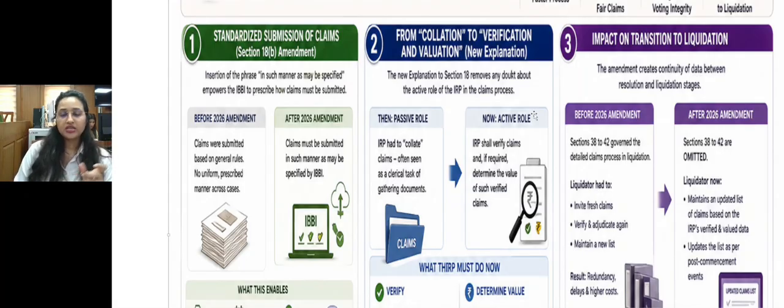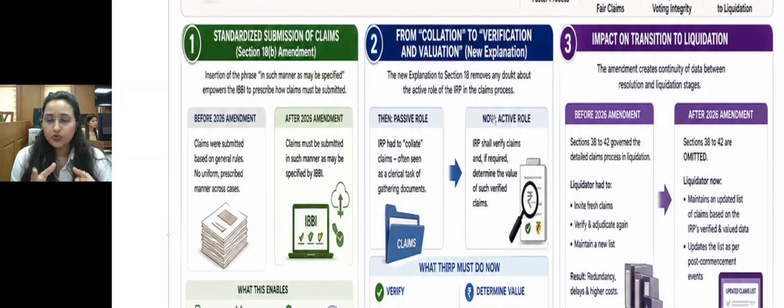IRP is appointed, and his first job is to constitute the first COC meeting. In the first COC meeting, the IRP's status is confirmed. Sometimes the IRP is retained as RP in the CIRP process, or sometimes the COC may change the IRP. But whatever the case may be, the next important step is collating the claims.